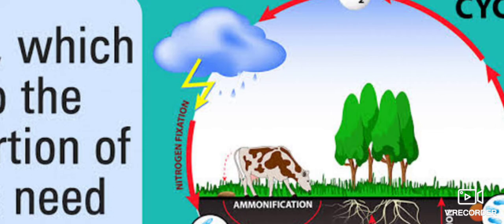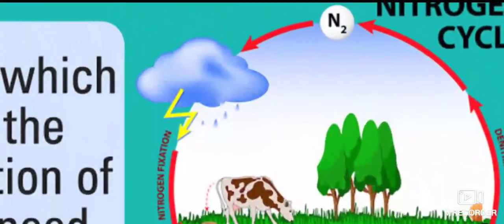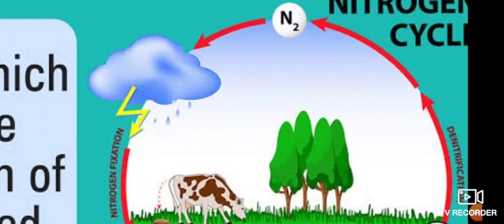And how does the nitrogen come into the soil from the atmosphere? Through precipitation, rainfall, and lightning, because plants cannot take nitrogen directly from the air. So this bacteria fixes nitrogen from the atmosphere. The plants have a symbiotic relationship with it, meaning both get benefit from each other. The percentage of nitrogen in air is 78%. Rhizobium bacteria and blue-green algae both convert nitrogen into useful nitrogen compounds.